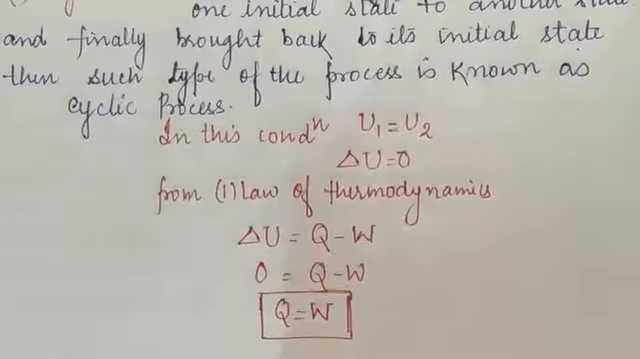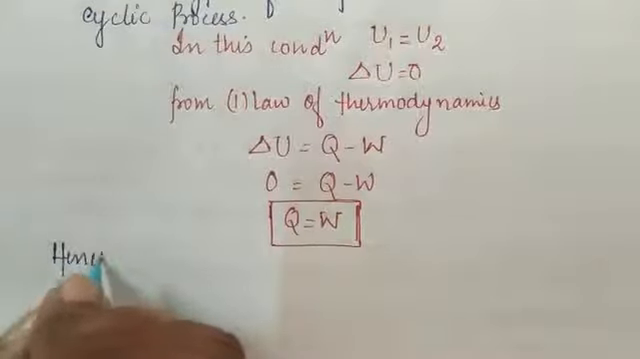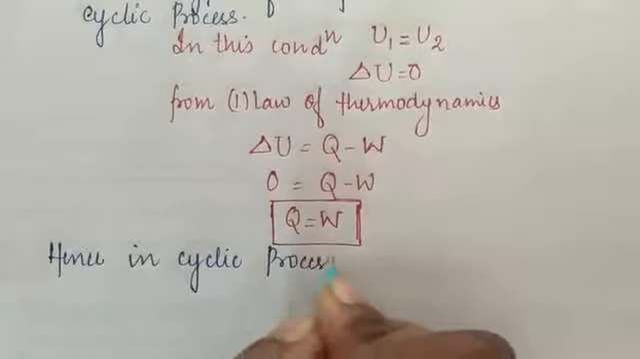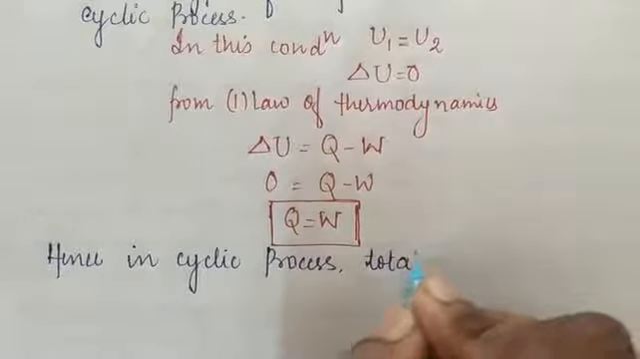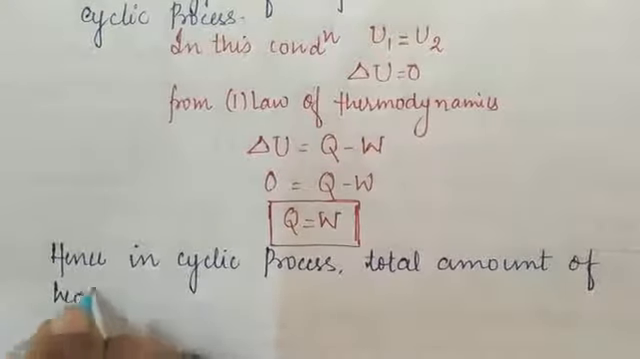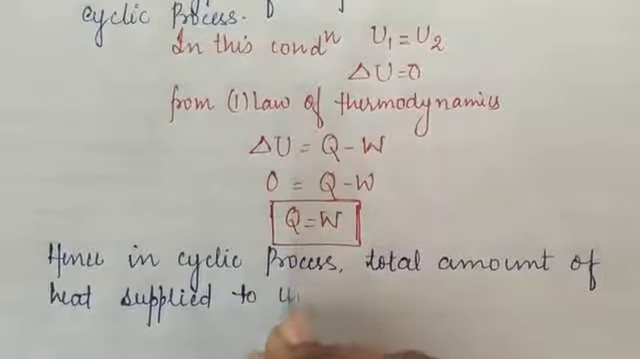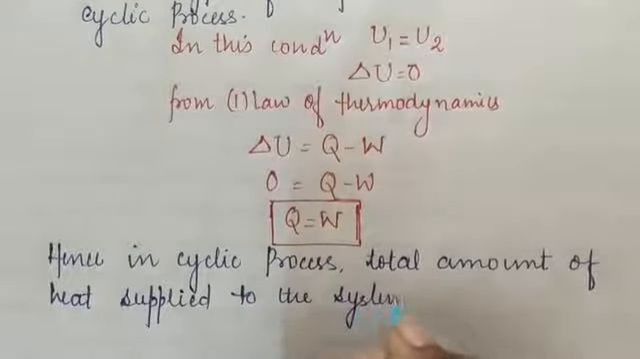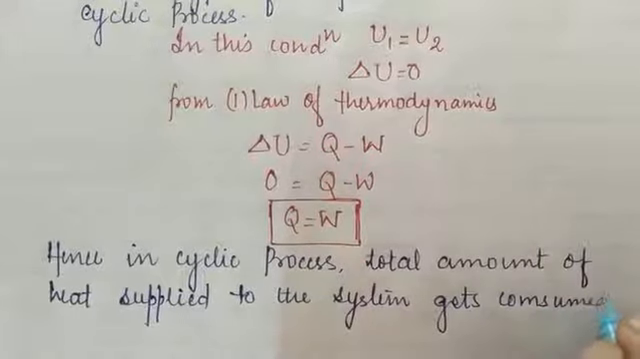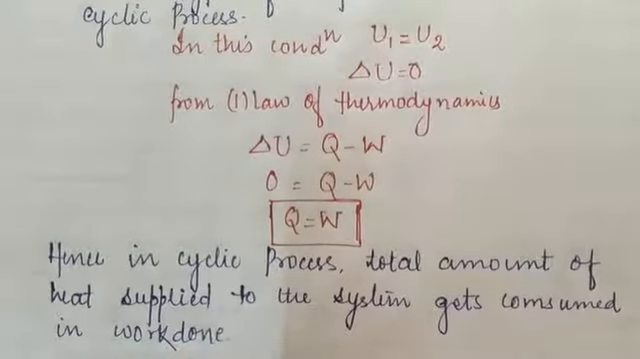Okay students, so hence in the cyclic process, the total amount of heat supplied to the system gets consumed in work done. Means there will be no change in the internal energy of the system.